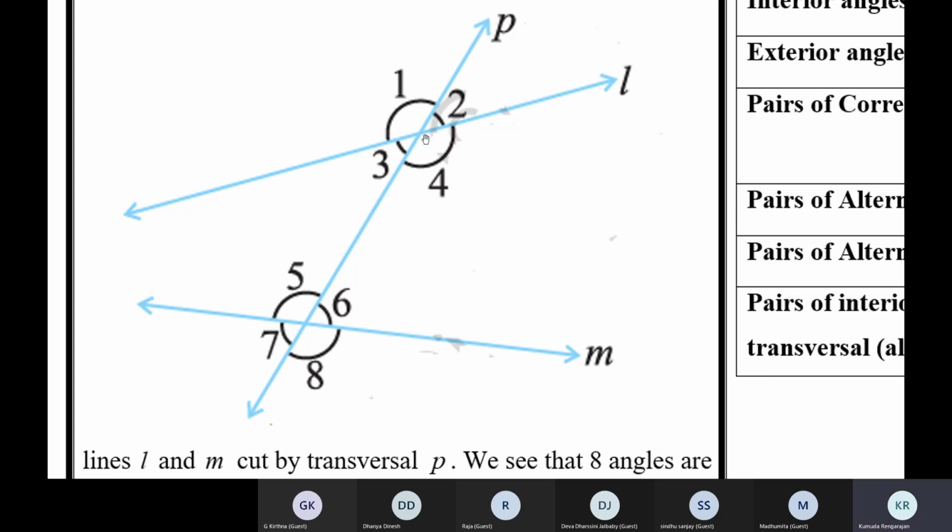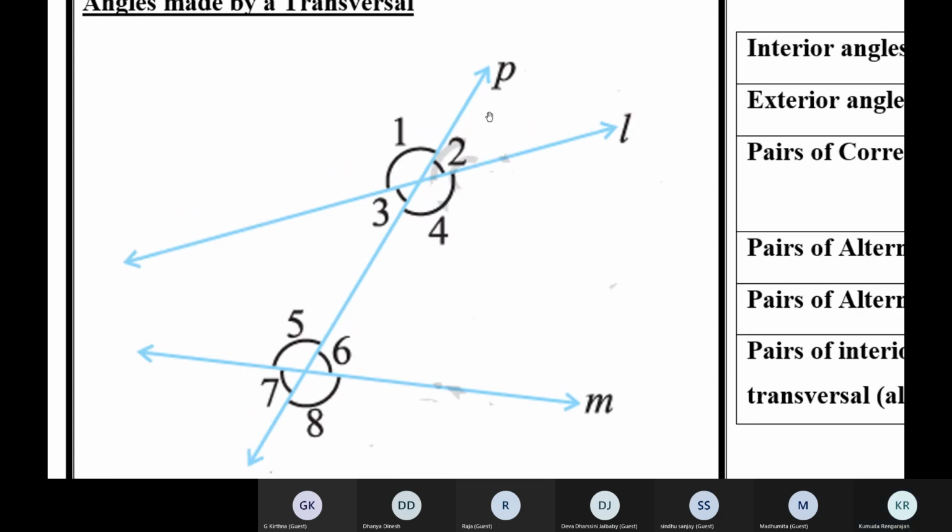Similarly, P is a straight line. On this side, we have 2 and 4. Angle 2 plus angle 4 is equal to 180. Linear pair. Because 2 and 4 are two angles that make a pair lying on the straight line P. So 2 and 4, linear pair.